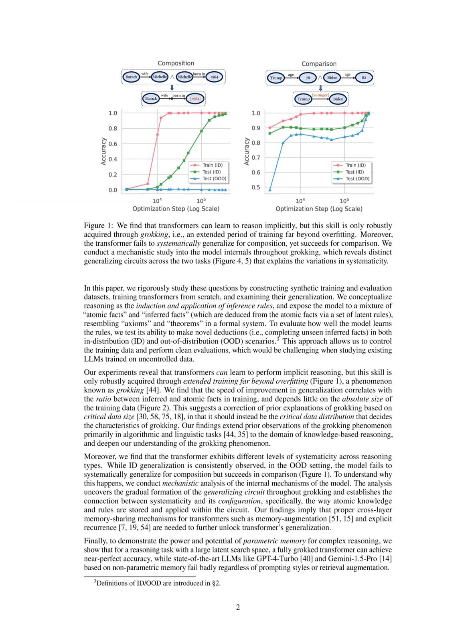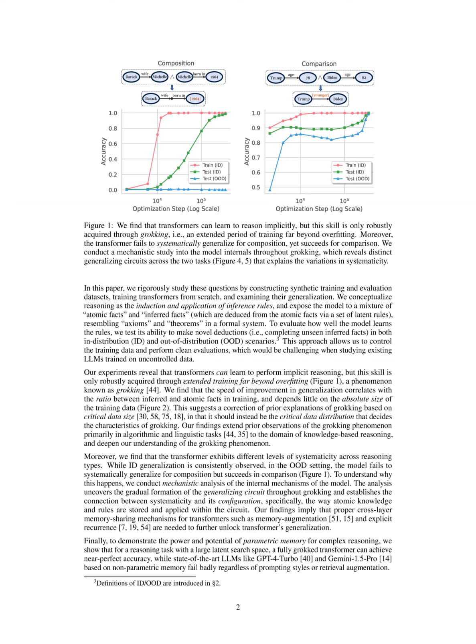The experiments reveal that transformers can learn implicit reasoning, but this skill is robustly acquired through extended training far beyond overfitting. The speed of improvement in generalization correlates with the ratio between inferred and atomic facts in training, rather than the absolute size of the training data. The model exhibits different levels of systematicity across reasoning types, with consistent ID generalization, but varying OOD generalization performance.